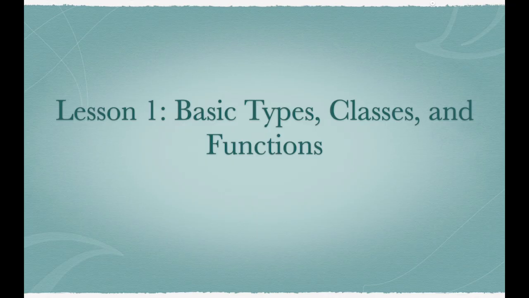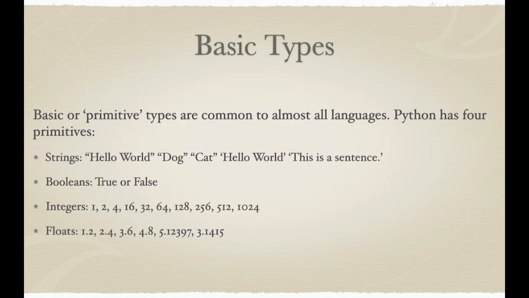Basic types, classes, and functions. The basic types of Python, also called the primitive types, are the 4 following: strings, booleans, integers, and floats. Strings can be thought of as just simple words of text surrounded in quotes, either double or single, such as hello world, dog, cat, or this is a sentence.